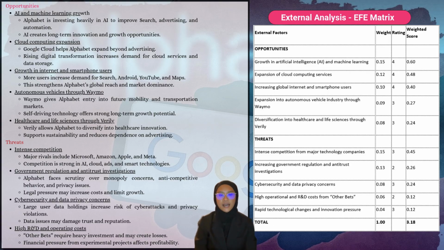Alphabet's strong investment in AI enhances products such as Google Search, digital advertising, and automation, while creating long-term growth opportunities. The second opportunity is the expansion of cloud computing services, with a weight score of 0.48 through Google Cloud. Alphabet diversifies its businesses beyond advertising and benefits from the increasing demand for digital transformation and cloud services. Another key opportunity is the growing number of global internet and smartphone users, with a weight score of 0.40. This increases demand for platforms such as Google Search, Android, YouTube, and Google Maps, allowing Alphabet to expand its customer base and strengthen its position in the market.